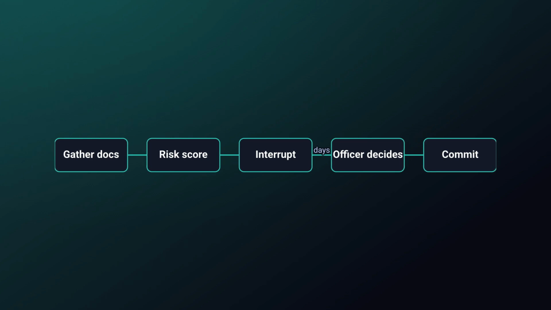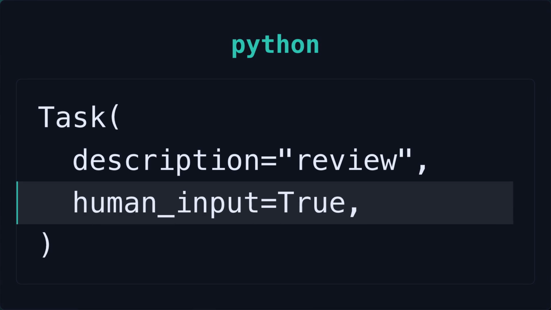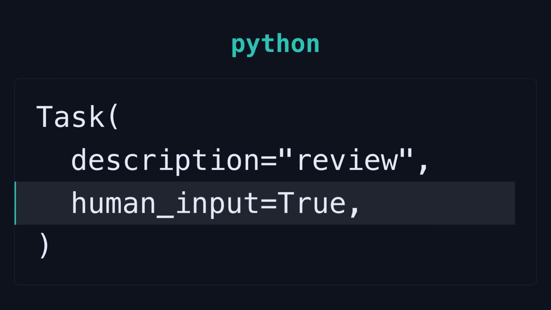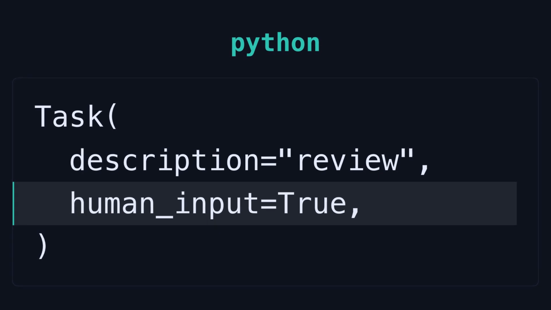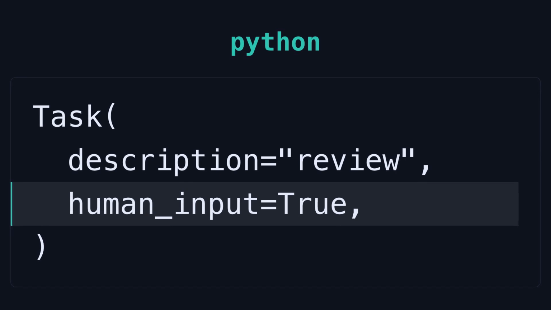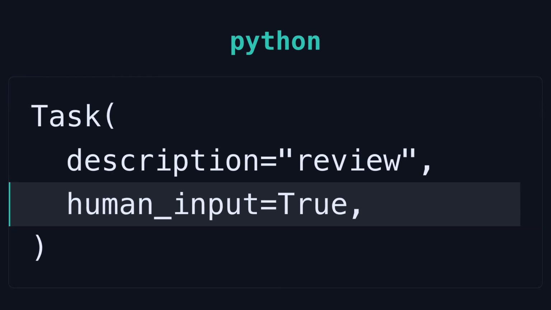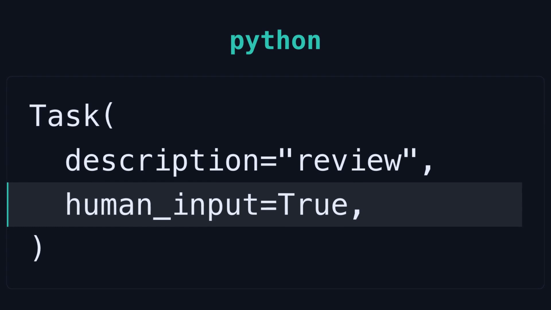CrewAI approaches this from a different philosophy. It's built around crews of role-playing agents that collaborate, and its human-in-the-loop support historically centered on a human_input flag on a task. When that task runs, execution pauses and prompts a person for feedback right there in the flow. It's beautifully simple for interactive, synchronous scenarios. You're sitting at the terminal or in a chat, the agent asks, you answer, it continues. For a quick review or a course correction, that ergonomic simplicity is genuinely delightful.